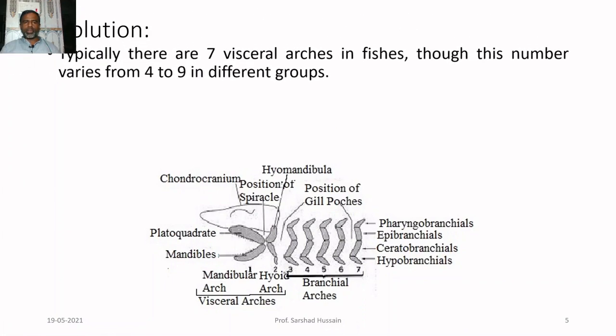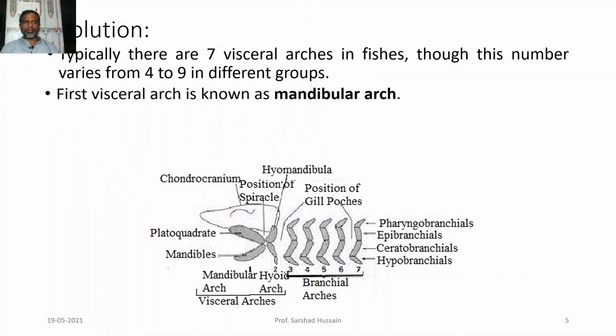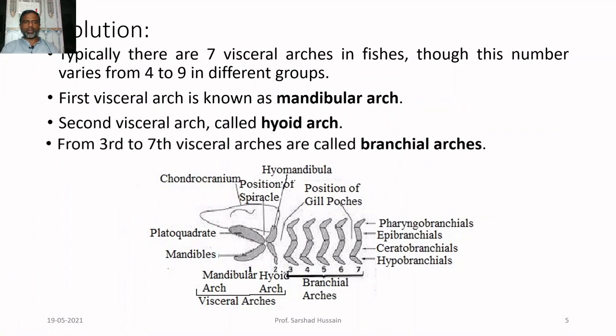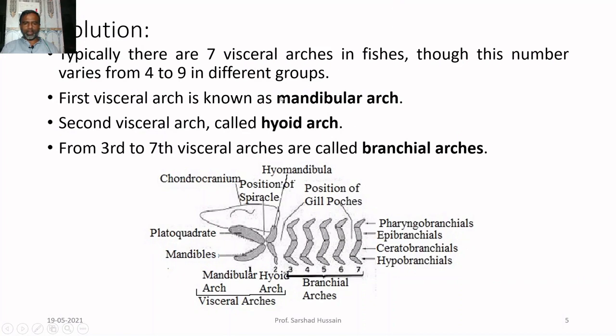As far as the evolution is concerned, typically there are 7 visceral arches in fishes, though this number varies from 4 to 9 in different groups, but typically you are having the 7 only. First visceral arch is known as mandibular, second is called hyoid, third to 7th are called visceral or branchial. So, you are having the mandibular arch, the first one, then the second one, hyoid, and from 3rd to 7th you are having the branchial arches.